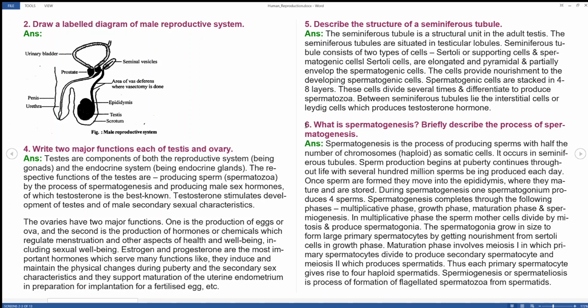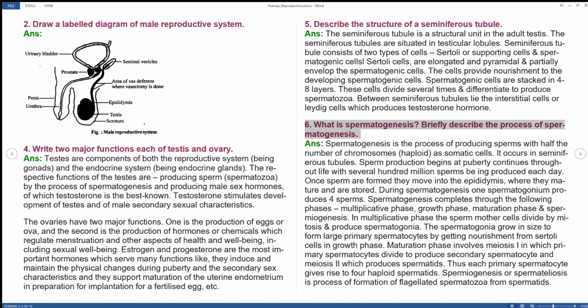And the next question I am going to explain is: what is spermatogenesis? Briefly describe the process of spermatogenesis. Spermatogenesis is the process of producing sperm with half the number of chromosomes of somatic cells, that is haploid. See the diagram in the textbook which I have explained.